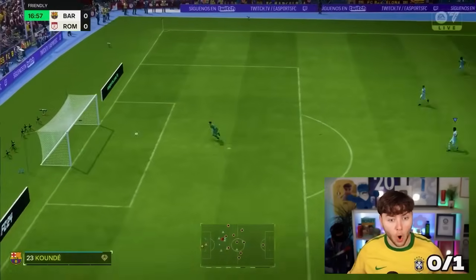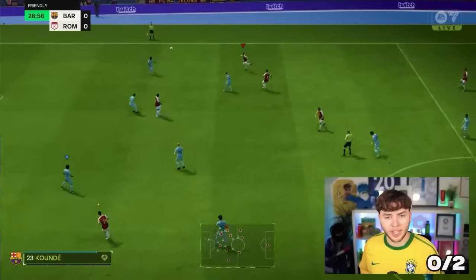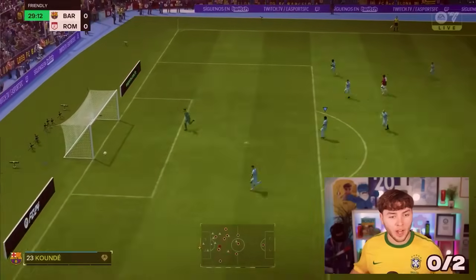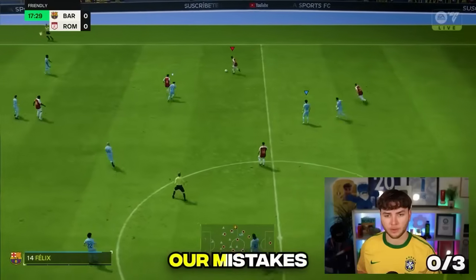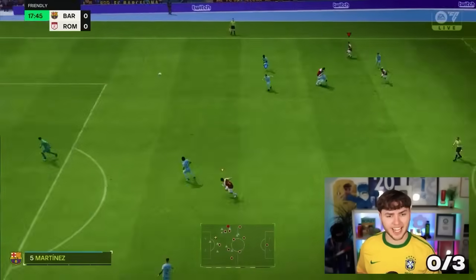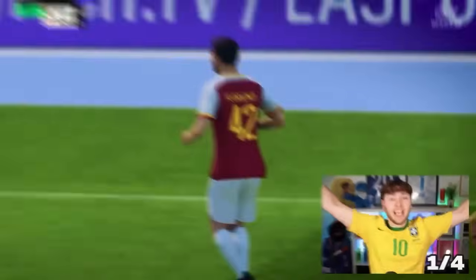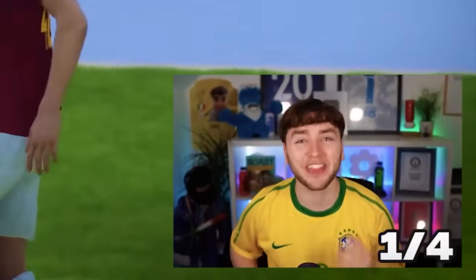Florenzi! Oh! Oh, I missed! Florenzi gets the ball. He shoots. Ter Stegen's out. I missed again. But on our next attempt, we corrected our mistakes and got the goal. Florenzi! That's it! Let's go! I think that was it.